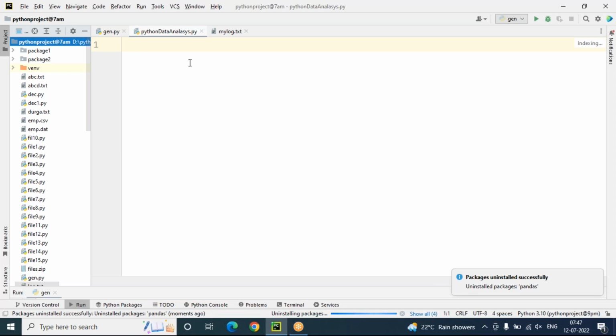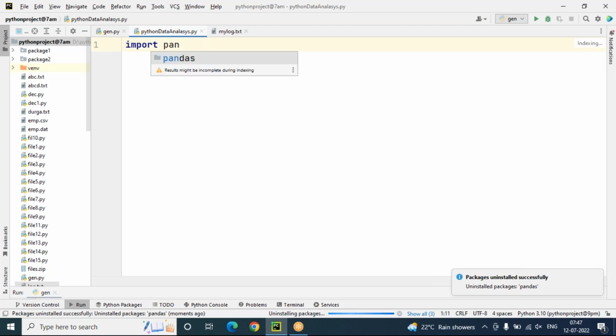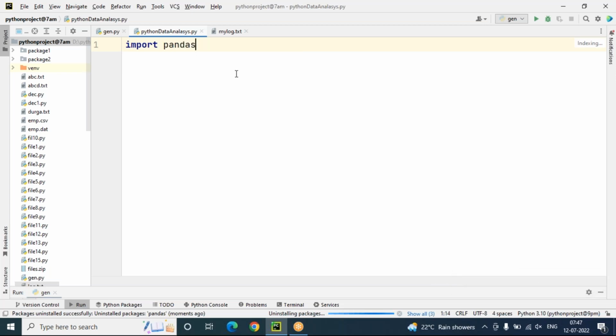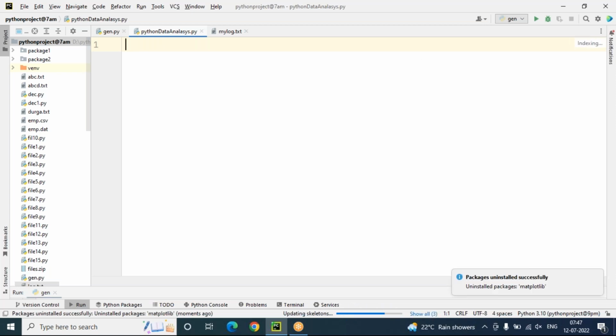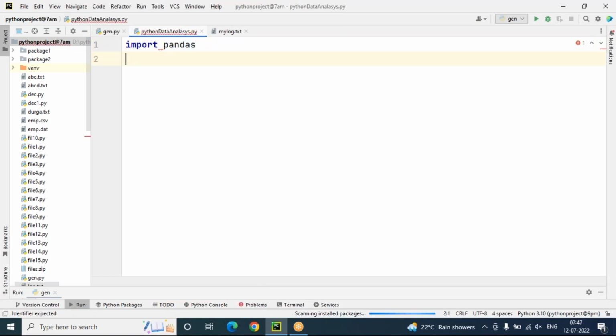Once the uninstallation is successfully complete, you can try to import pandas. Pandas is still coming, but it is not fully going to work because it is uninstalled. The previous version is available but not fully installed here. It is updating the Python interpreter. Now we can see packages uninstalled successfully, matplotlib and pandas also. When I try to use pandas, it will not work properly because it is completely uninstalled from the original location.